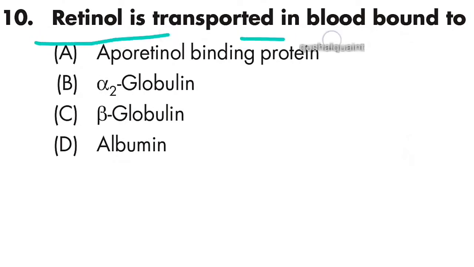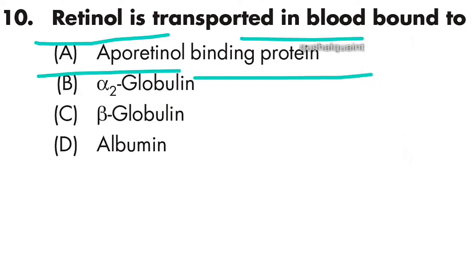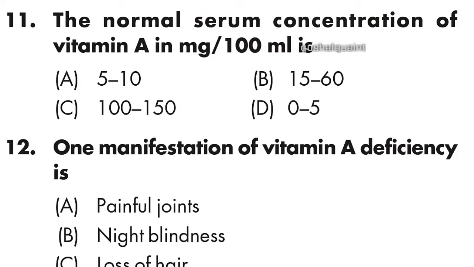Question number 10: retinol is transported in blood bound to aporetinol binding protein. Option A is right. Aporetinol binding protein.